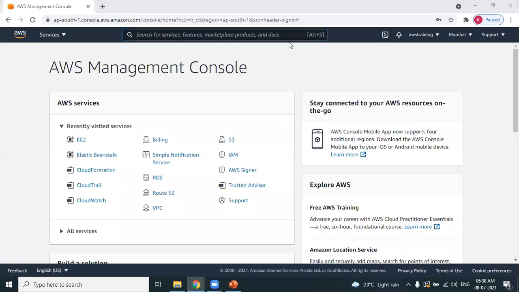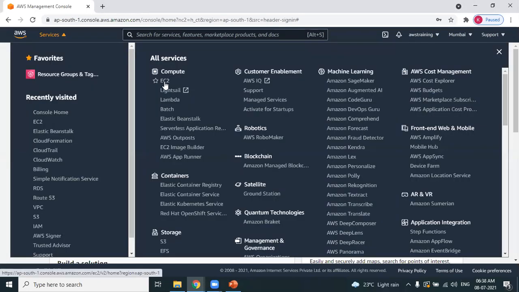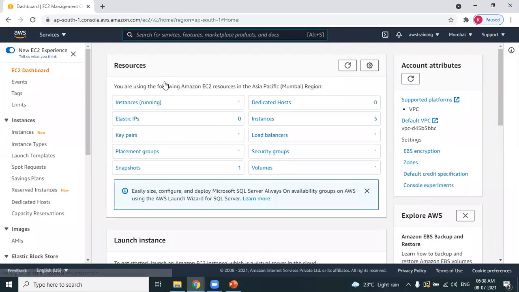What is a service? In AWS, you have hundreds of services. What is the service used for creating virtual machines on the cloud? Yes, you are right. The service is EC2. The EC2 dashboard looks like this. EC2 machines are called what? EC2 machines are called instances. Please use this terminology.